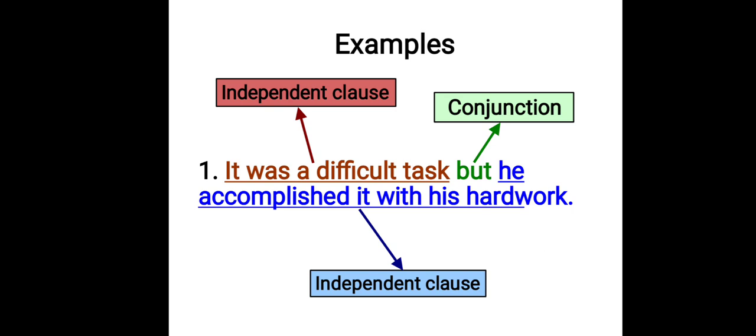Both the parts, it was a difficult task, is a complete sentence. It is a complete clause. He accomplished it with his hard work also is a complete clause. So both these parts are independent clauses. Both these parts are main clauses, which are joined together with the word but, which is a conjunction. जो words sentences को जोड़ने के काम आते हैं उन्हें हम conjunction कहते हैं. So ये example है compound sentence.